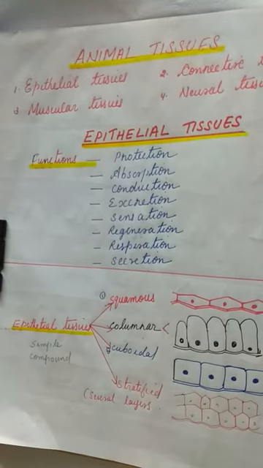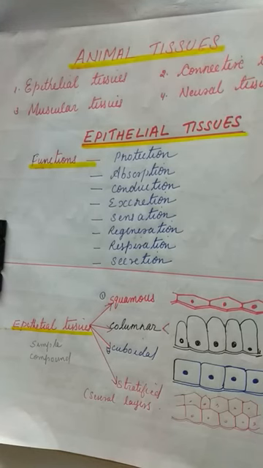So the explanation of epithelial tissues is this much. Before we conclude, we have to revise once from the beginning. Animal tissues are mainly of four different types: epithelial tissues, connective tissues, muscular tissues, and neural tissues. Epithelial tissues have characteristics and functions, and they are mainly divided into simple and compound.